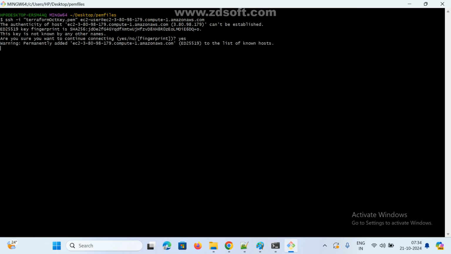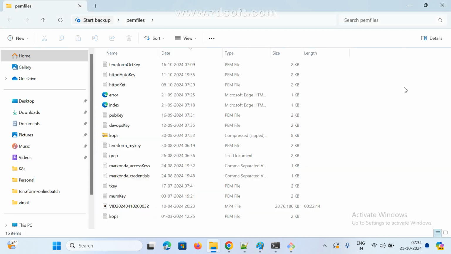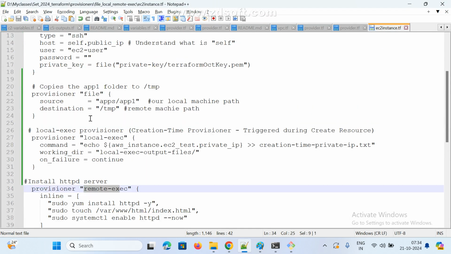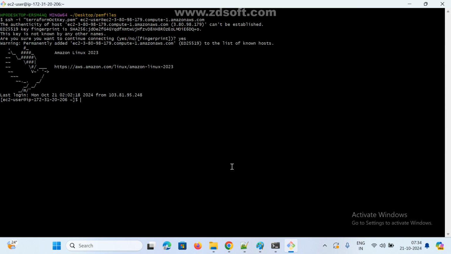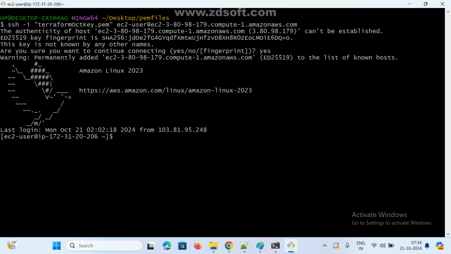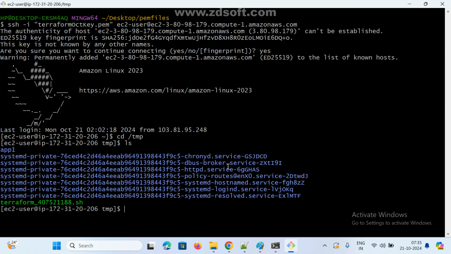The files I copied, which path? I am using the file provisioner, right? So where is it copying, guys? The temp directory. Which folder? The app folder. We need to check whether this path exists or not, and whether it is executed or not. Go here: cd space slash tmp, the temp directory. Now ls. See here, copied or not? Go here, cd space app. Now ls. See here, two files copied.